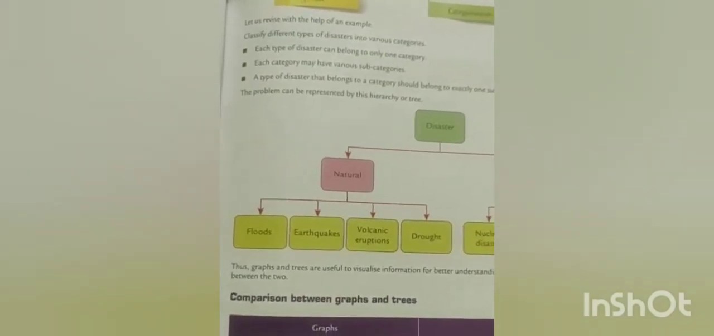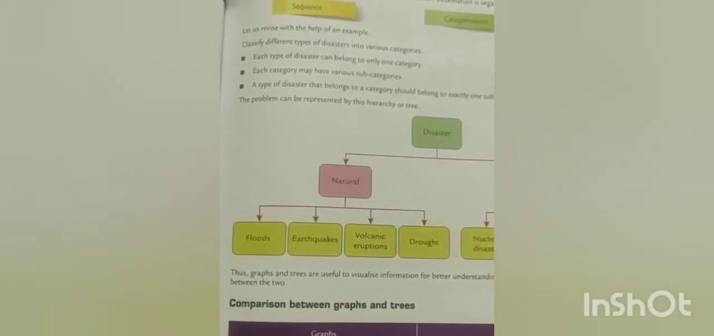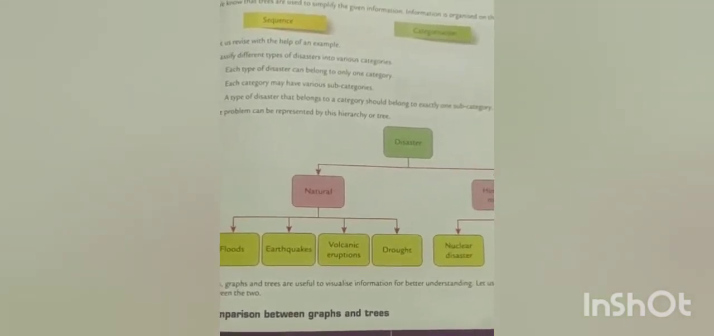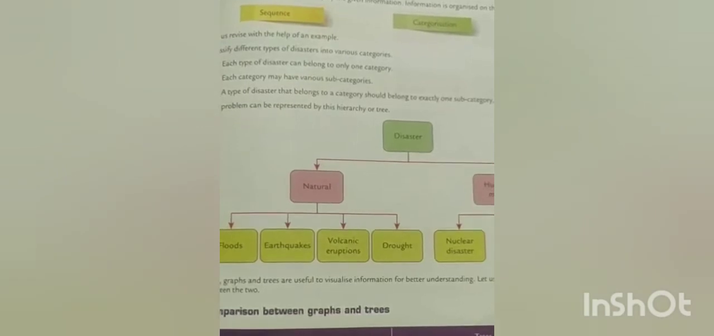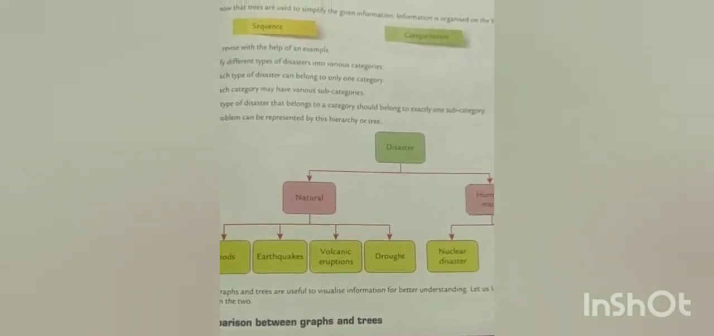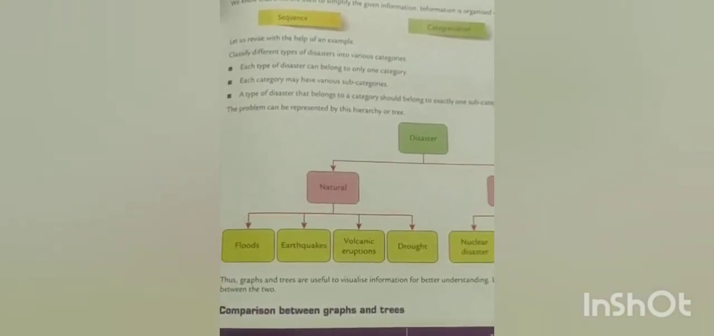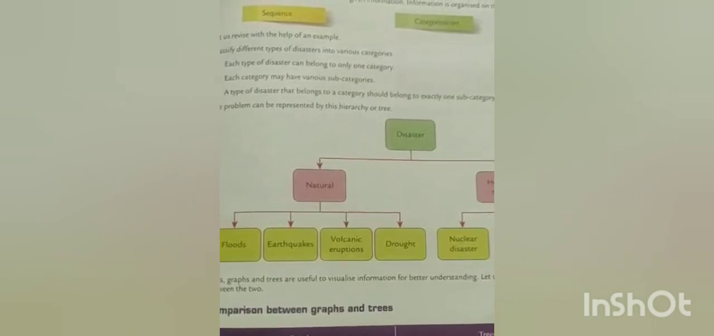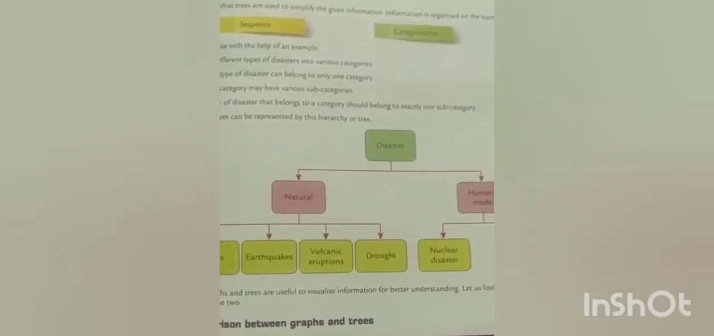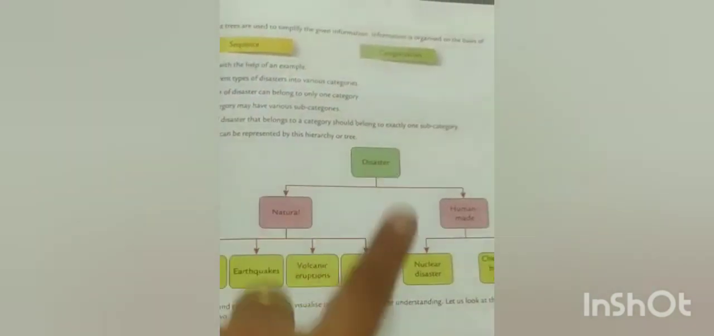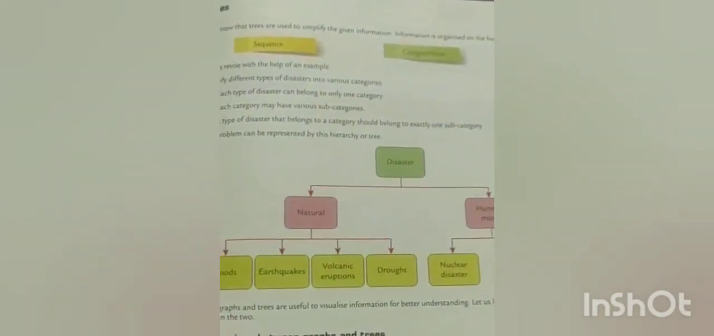Thirdly, as I told you earlier, a graph may contain a cycle or a loop, but a tree does not contain any loops because there is only one path to go from any one point to any other point. Lastly, all graphs are not trees, but all trees are graphs, because they are also diagrams representing some information.